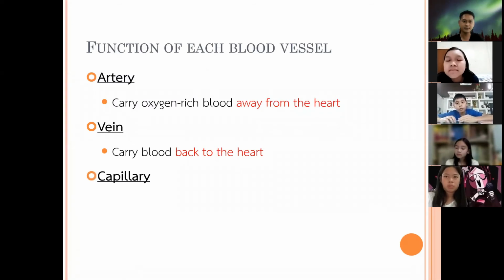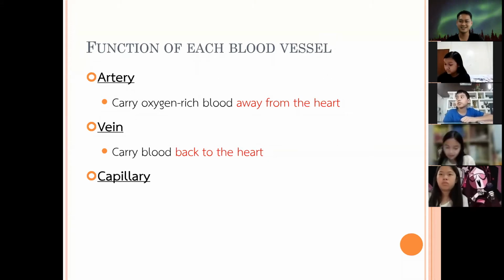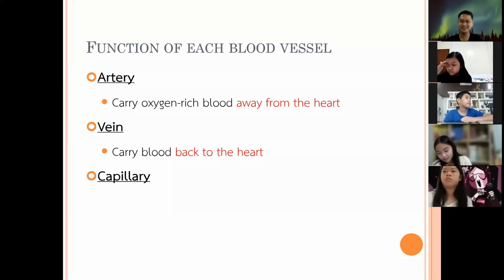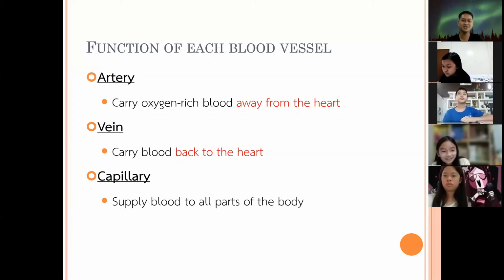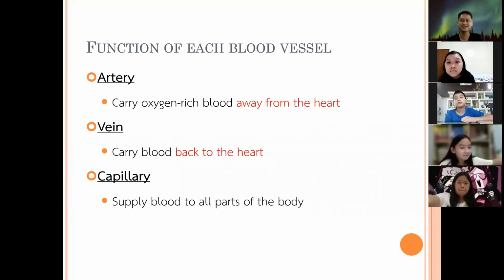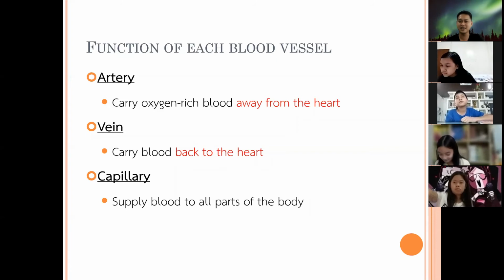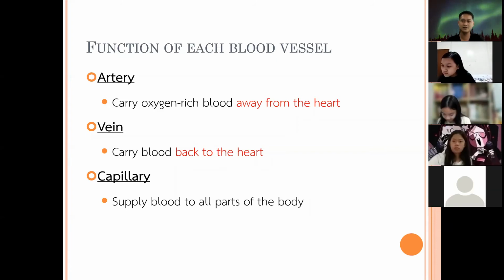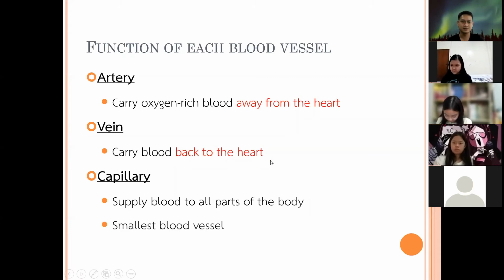Okay. How about capillary? Anyone? Yes, Jenny. Supply blood to all parts of the body. Okay, supply blood to all parts of the body. Very good. For those other students, you can look at your book. These are all from the books. Capillary is also the smallest blood vessel.